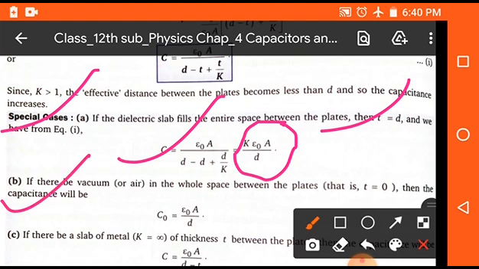The case 2, if only vacuum or air is placed between the plates, that means there will be no dielectric material space. In this case, the capacitance will be C naught equals to epsilon naught A upon d.